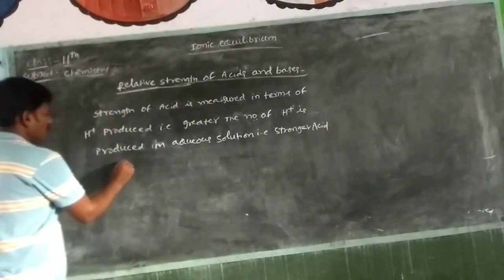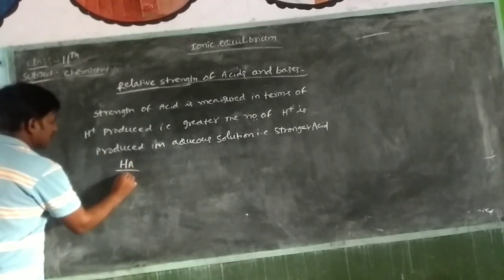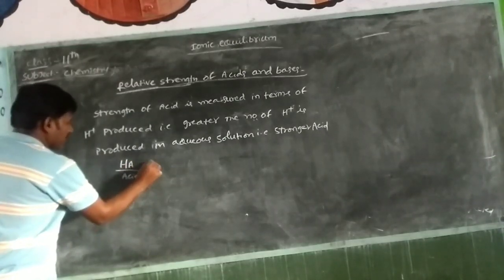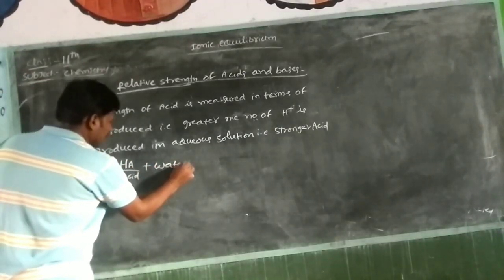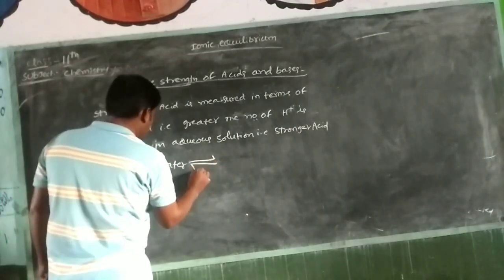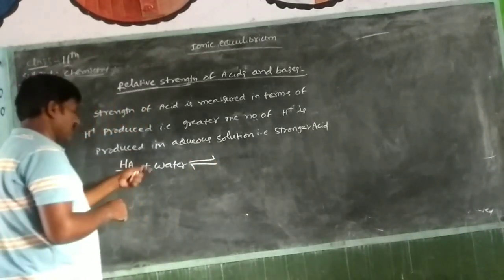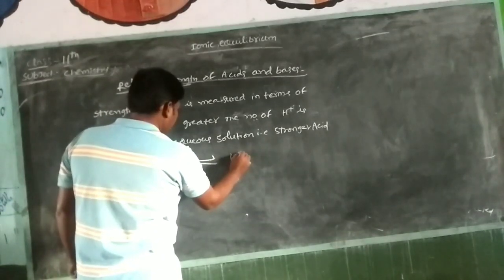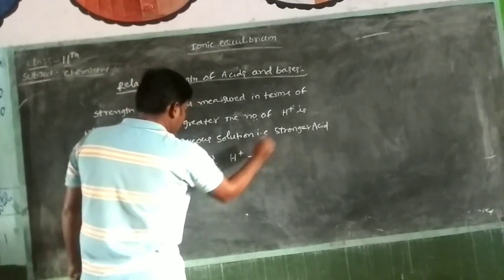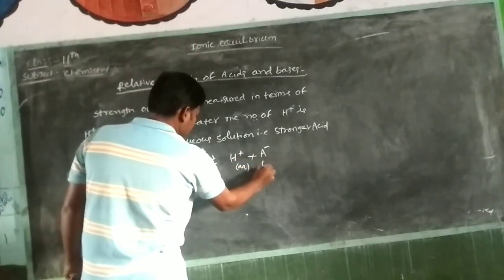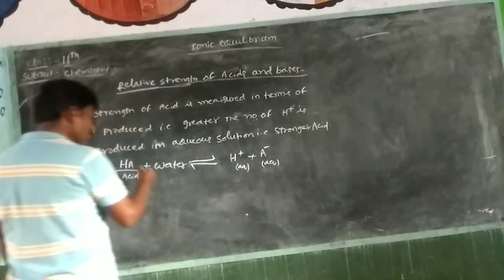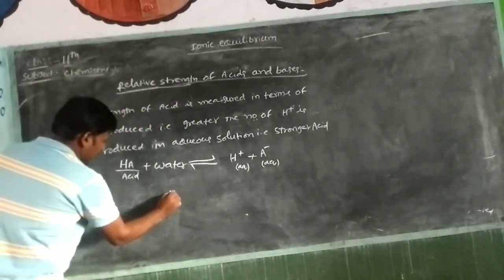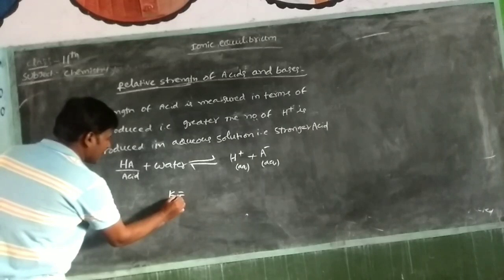For example, HA, meaning acid, plus water is a reversible reaction: HA plus water reversible reaction H plus A minus. This is aqueous, this is also aqueous. You can apply the law of mass action. K is equal to, that means Ka.